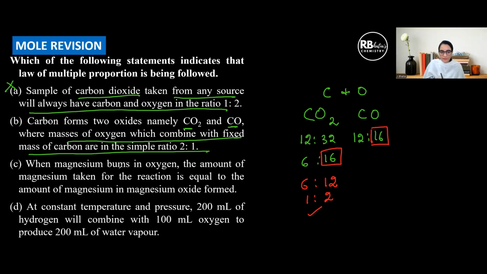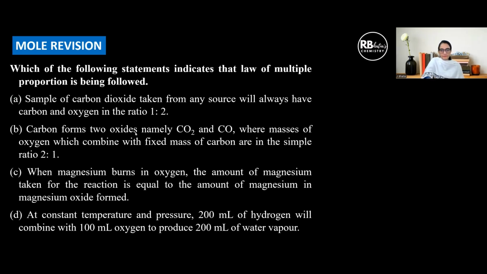When magnesium burns in oxygen, the amount of magnesium taken for the reaction is equal to the amount of magnesium in magnesium oxide. Which law is this? This is the law of conservation of mass. And at constant temperature and pressure, 200 ml of hydrogen will combine with 100 ml of oxygen to produce 200 ml of water vapor. Which law is this?